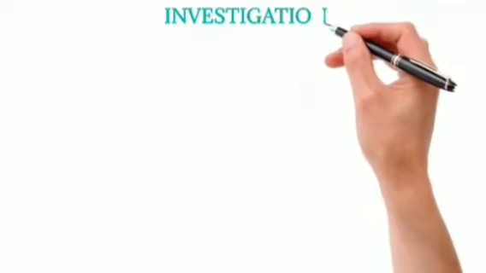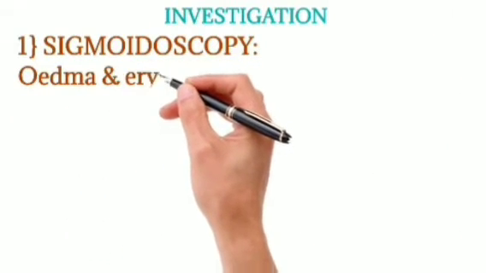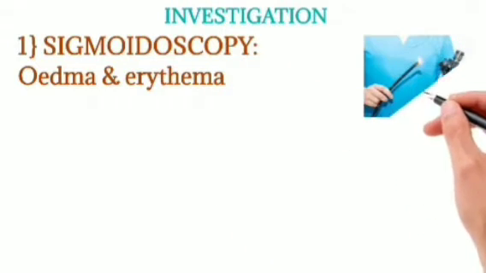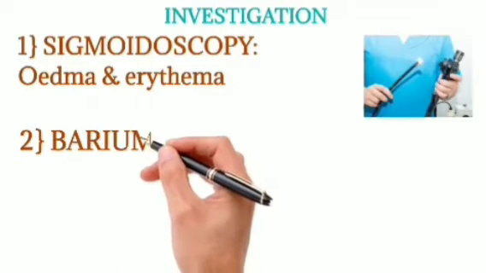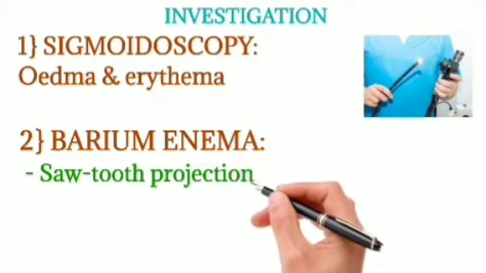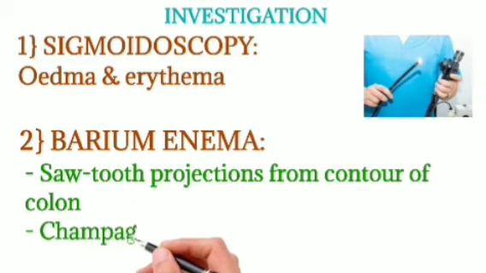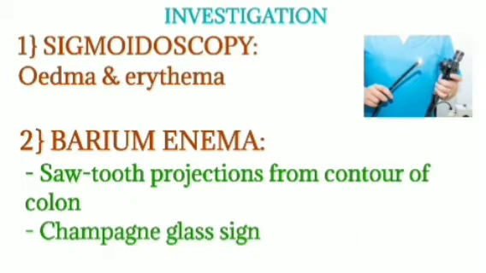So what are the investigations? First is the sigmoidoscopy, in which there is edema and erythema. Second is the barium enema. There may be sawtooth projections from the contour of the colon, and there is the champagne glass sign which signifies the partial filling of the diverticulum by the stercolith.